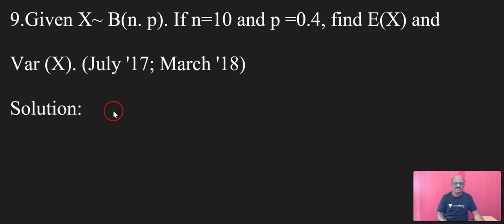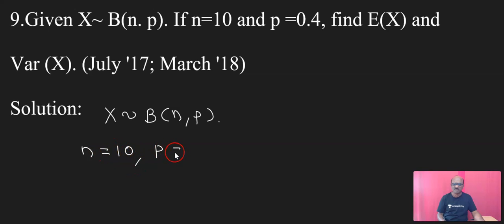Now here x follows the binomial distribution (n, p). The value of n we have been given, it is 10. p is equal to 0.4.